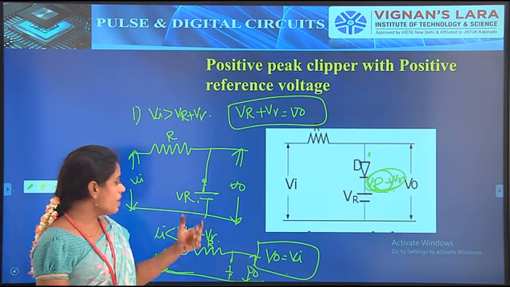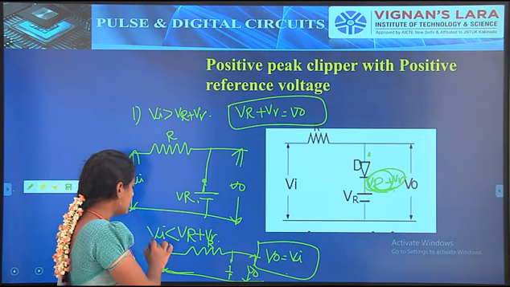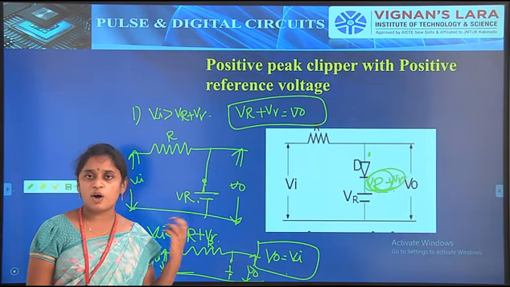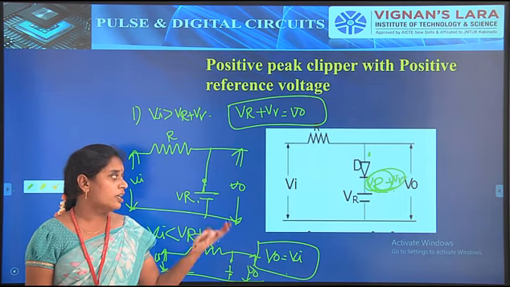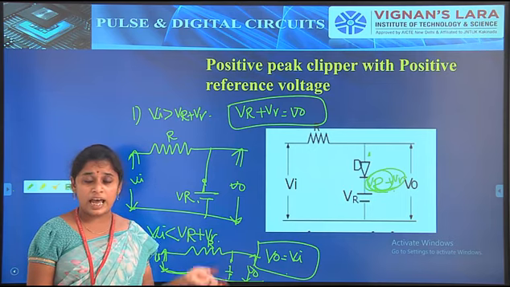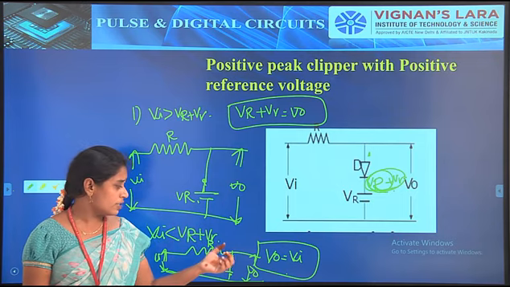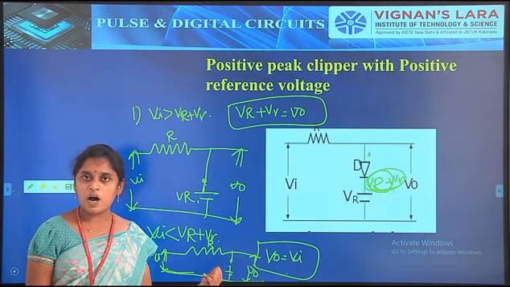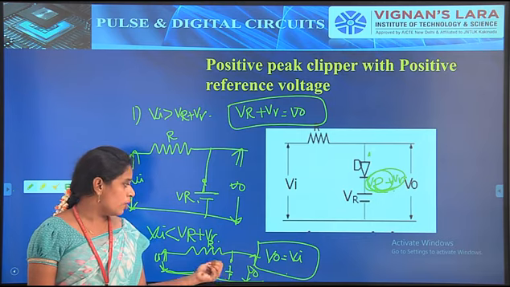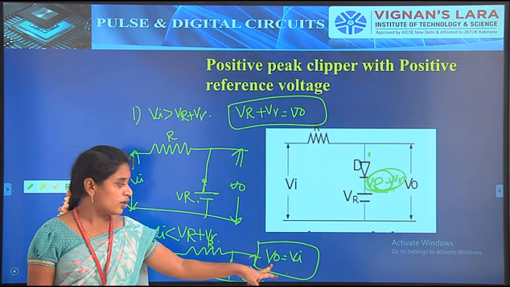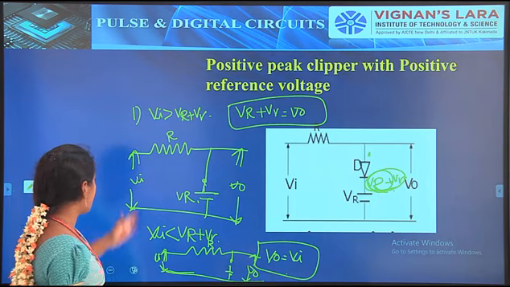So this is the diagram. When the input voltage Vi is less than VR plus V gamma, the diode is off. Why? Because the cathode voltage is more than the anode voltage, so the diode is necessarily off. Then the diode is replaced with an open circuit, and the voltage across the open circuit is simply the input voltage. That's why V0 is equal to Vi. So this is step 1.